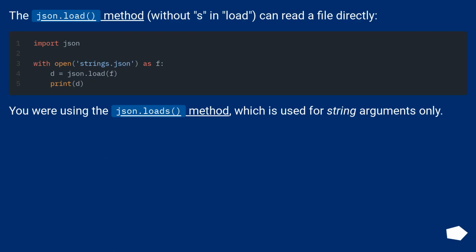The JSON.load method, without the s, can read a file directly. You were using the JSON.loads method, which is used for string arguments only.